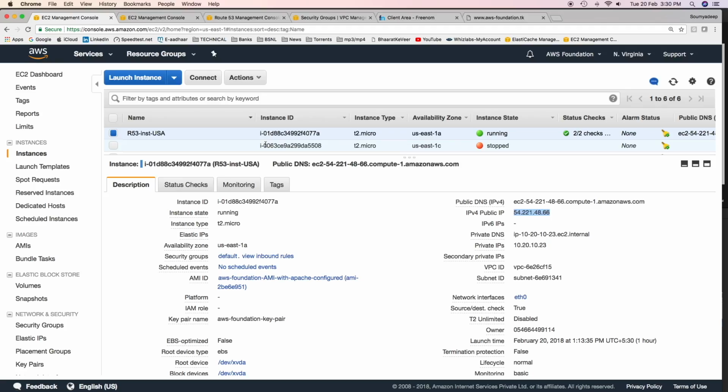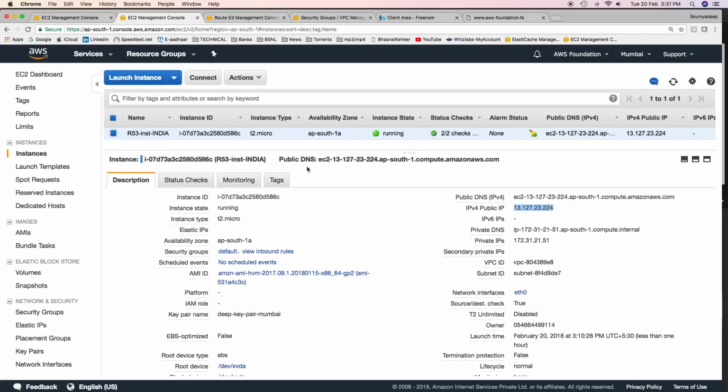Now we'll see how geolocation routing policy works. I'm sitting in India. I'm using the same EC2 instance which has been launched in North Virginia region. I'll create a routing policy wherein any traffic from India would be routed to this EC2 instance, even though this EC2 instance is in North Virginia region, USA. I'll also create another routing policy wherein any traffic from USA should go to the EC2 instance which is there in Mumbai, India region. There's no reason for doing this, I just wanted to show you how geolocation routing policy works.